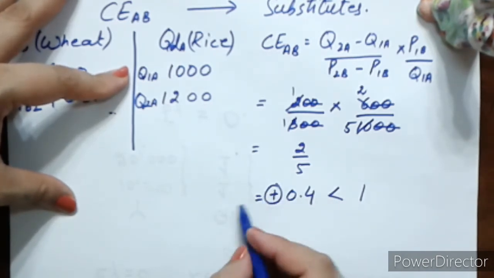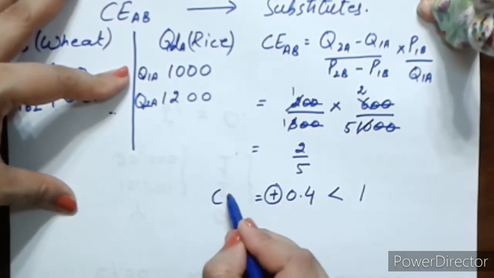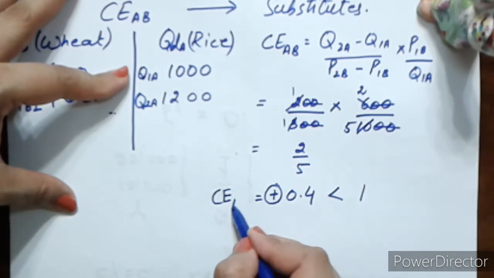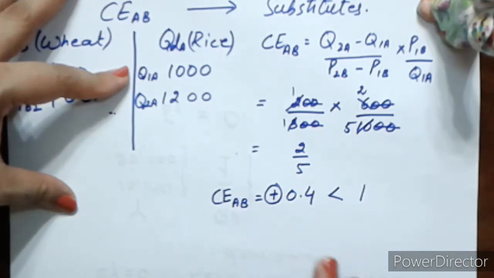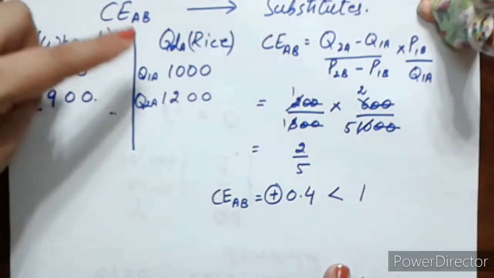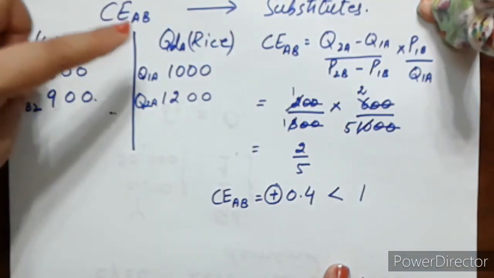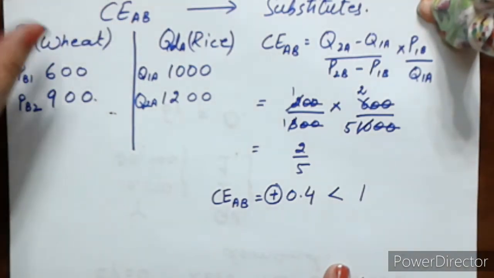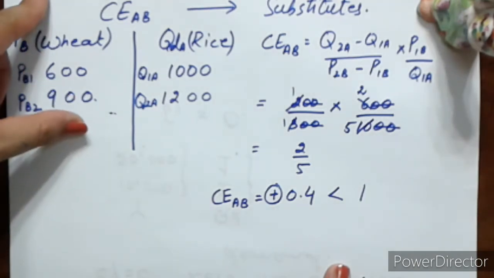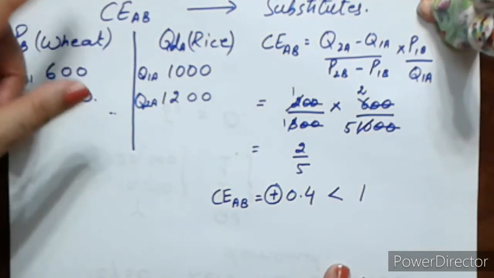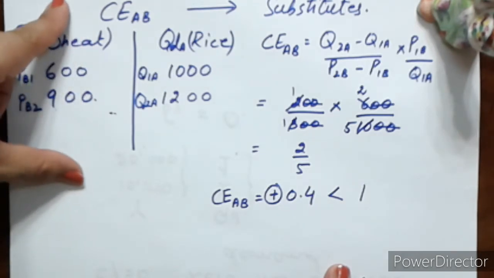Now sometimes in exams you are given numerical questions in which you are not given whether it is wheat or rice. They simply may write x or y or z, a or b, and they may ask you to calculate cross elasticity, and they may ask you to interpret your answer. So how are you going to interpret your answer?